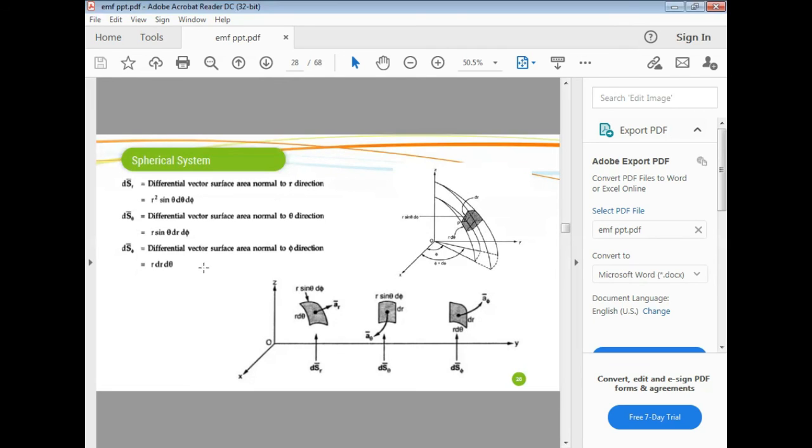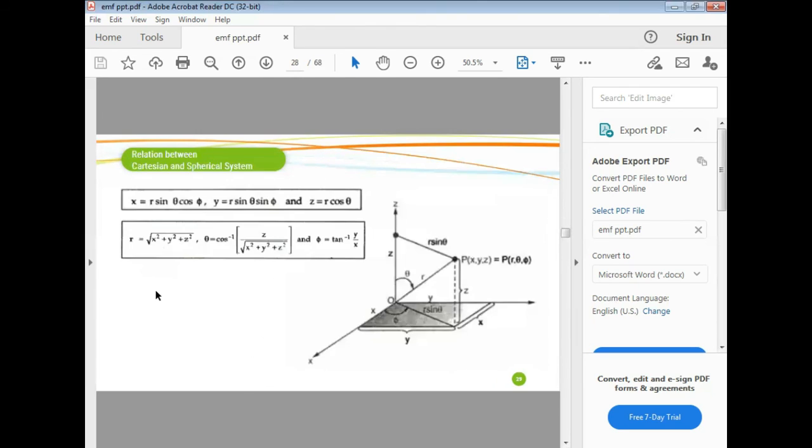The differential surface vector perpendicular to theta direction is dr into r sine theta d phi, so r sine theta dr d phi, in the direction a theta. Similarly, the differential surface perpendicular to phi direction is r d theta into dr, in the direction a phi.